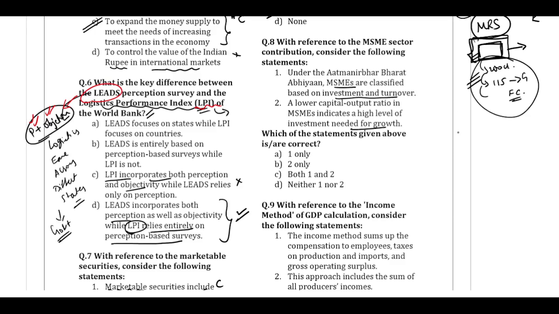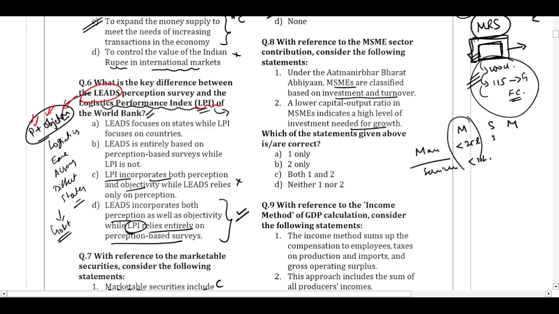So earlier we used to divide the MSMEs into micro, small, medium, and we used to have a separate definition for the manufacturing and a separate definition for the service sector. So we used to say, for example, anything with investment below 25 lakh for the manufacturing sector, or if it is the service sector, then the investment below 10 lakh, that will fall under the micro category.